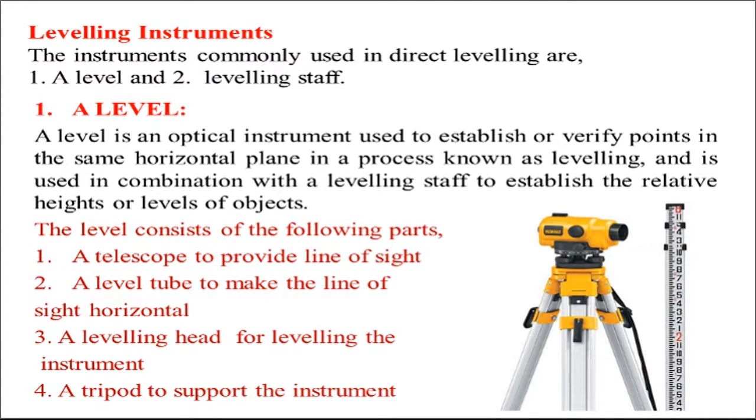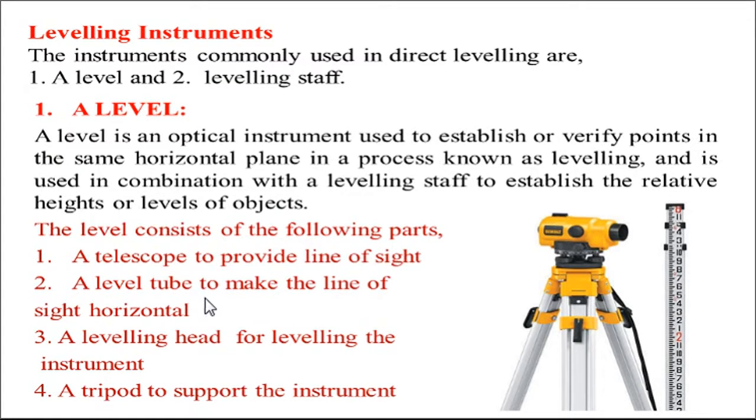the object. So, a leveling instrument is an optical instrument, because in the telescope of the level there is an eyepiece, which is optical, and also the objective glass, which is optical. That is why it is called an optical instrument. Next, the level consists of the following major parts. First one, a telescope to provide the line of sight. So, this is called the telescope, and it provides the horizontal line of sight.